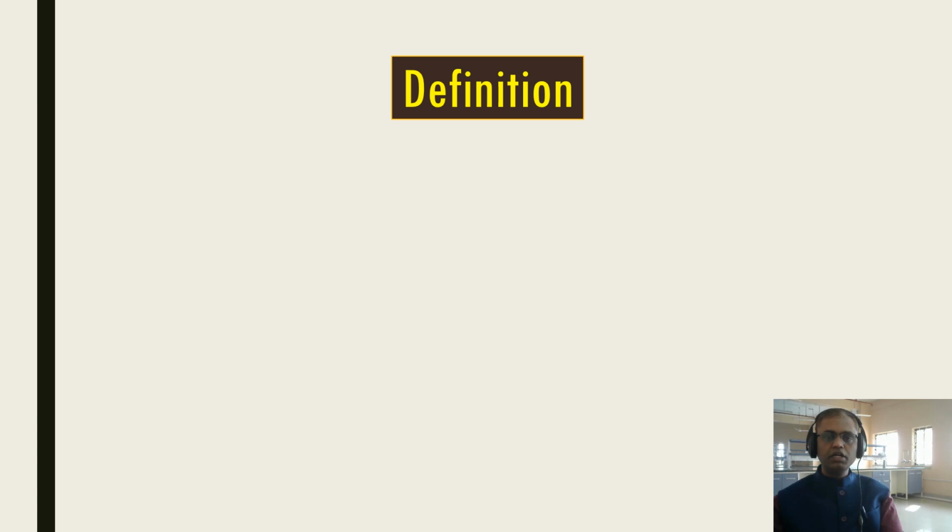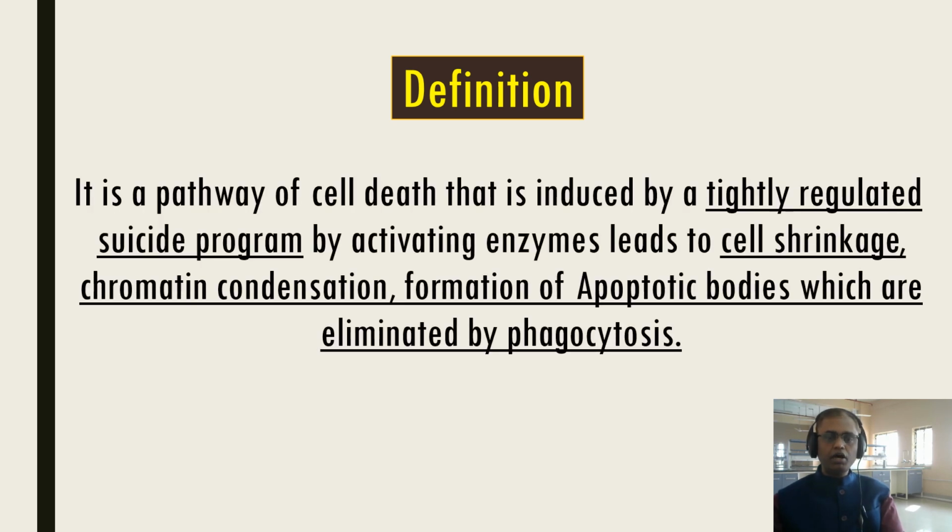So let us study the definition from the source book. It is the pathway of cell death that is induced by a tightly regulated suicide program by activating enzymes, leading to cell shrinkage, chromatin condensation, and formation of apoptotic bodies, which are eliminated by phagocytosis. So this is a simple definition. Things to remember: it is a pathway of cell death. It is induced by a tightly regulated suicide program. The number one important thing is activating the enzyme. What enzyme? The caspases, which we will discuss in the mechanism chapter.